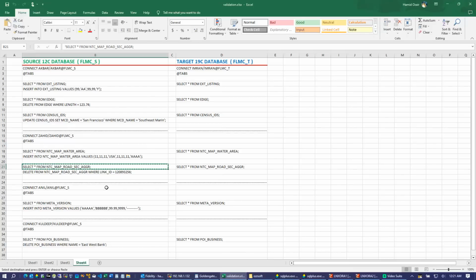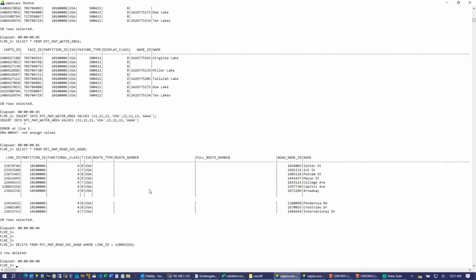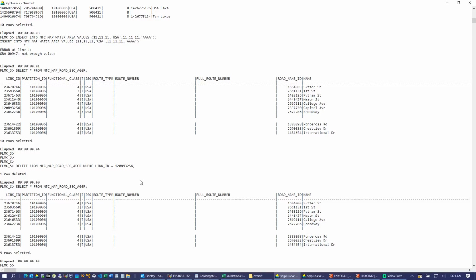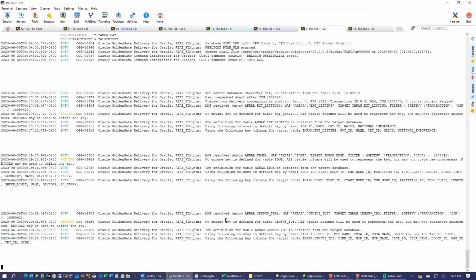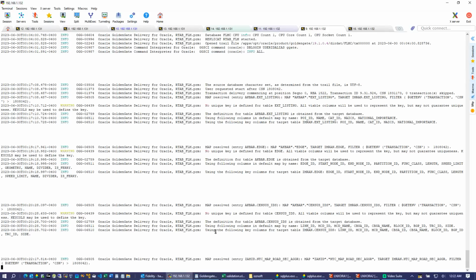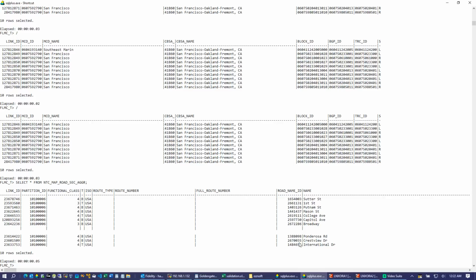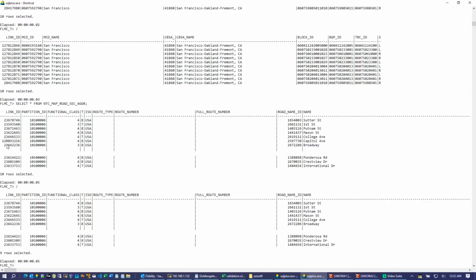Here I'm deleting one row. Which row got deleted? I believe we deleted this one. Yeah. So submit. Okay, so this row is gone.